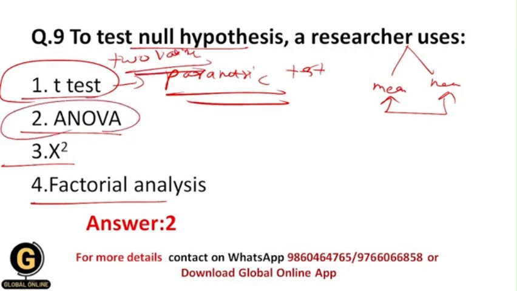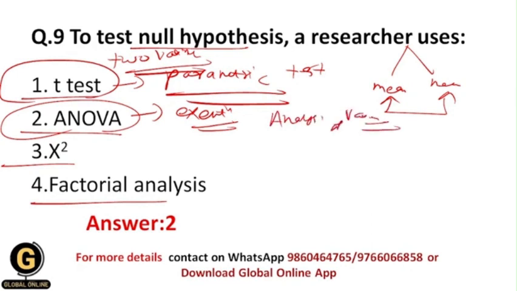ANOVA, what is this? So ANOVA is the extension of t-test. I mean to say, this is the test which is based upon t-test only, but this is the advanced t-test. And here we are going to analyze the variance basically.